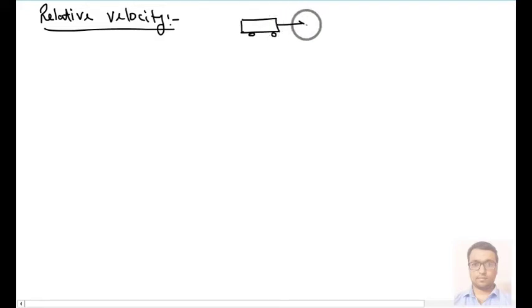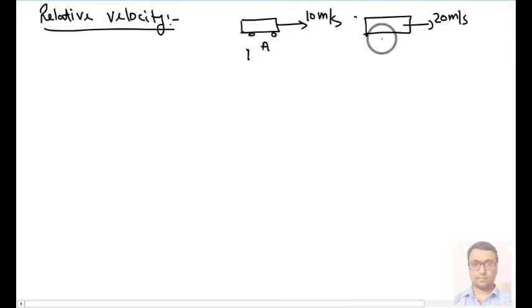Vehicle number 1 has a velocity of 10 meter per second, and we have another vehicle that is moving with velocity 20 meter per second. This is vehicle number 1, named A, and vehicle 2, named B.